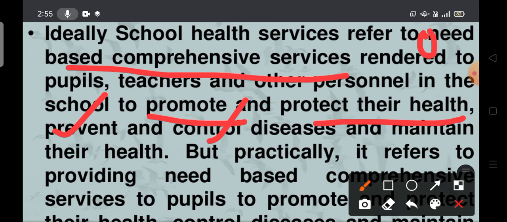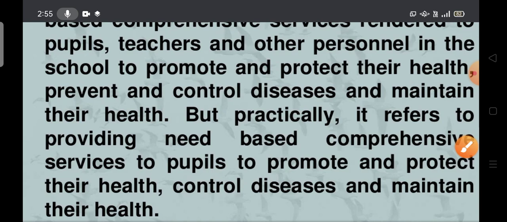The next, third point is providing need based comprehensive services to people to promote and protect their health, control diseases and maintain their health. The third one is also related to the second one. So you can write need based services, and the second one is promote, protect their health, prevent and control diseases.